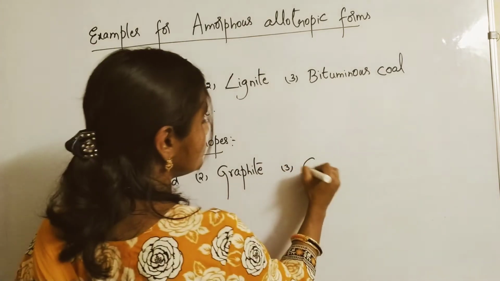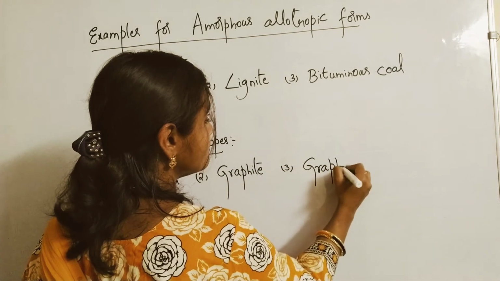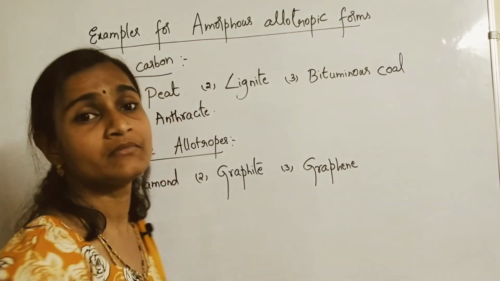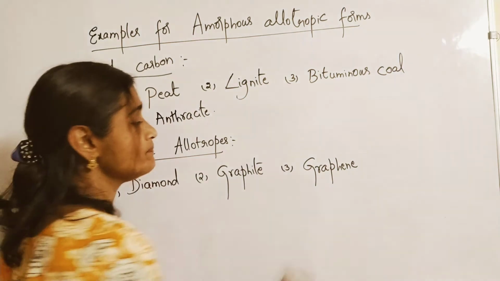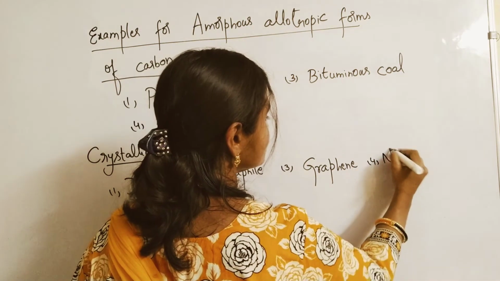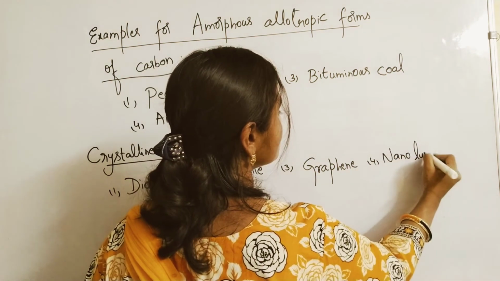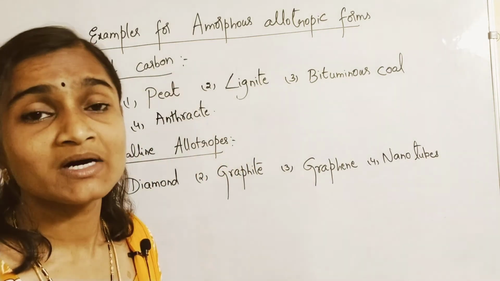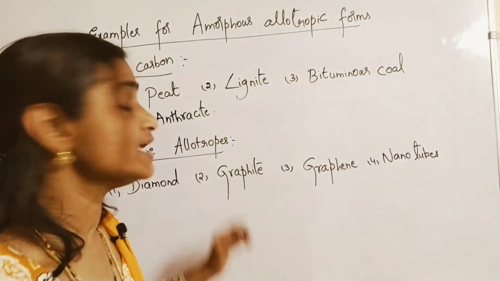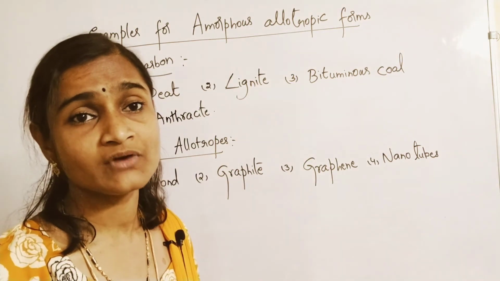And you might have heard about graphene. Graphene is also one of the allotropes of carbon. And nanotubes. In class 10 you might have come across these kinds of crystalline allotropes of carbon.